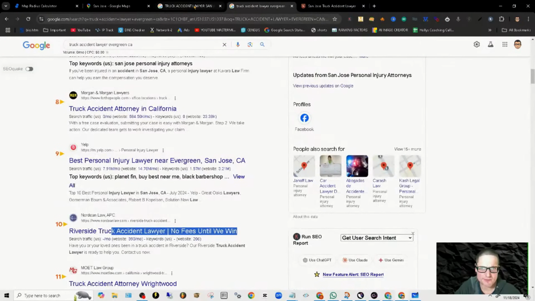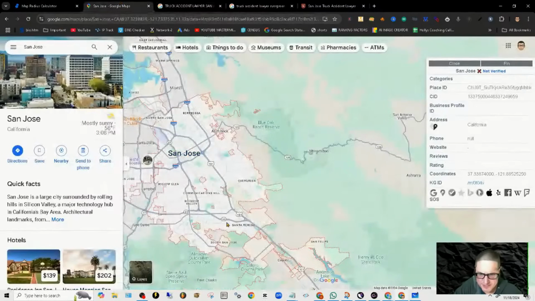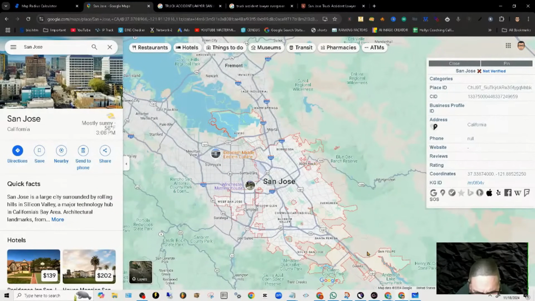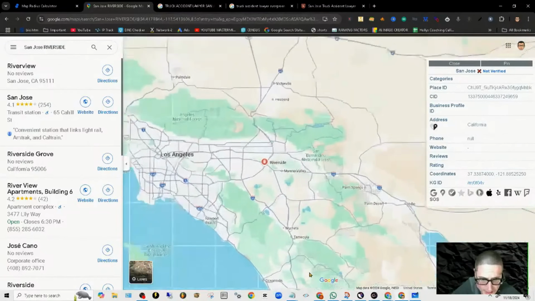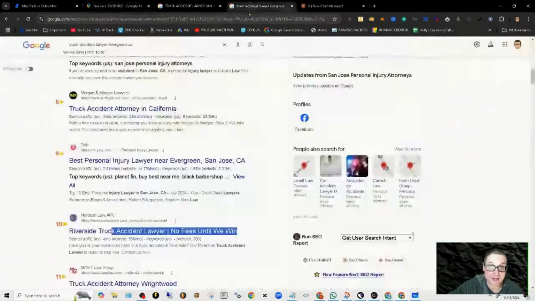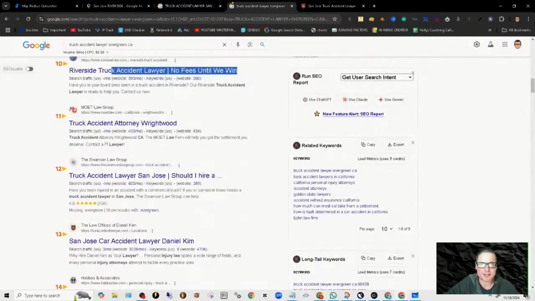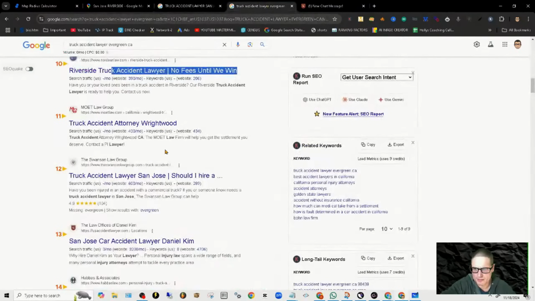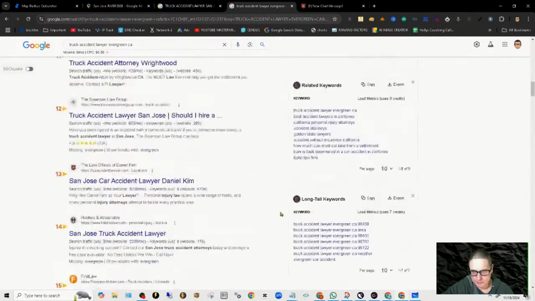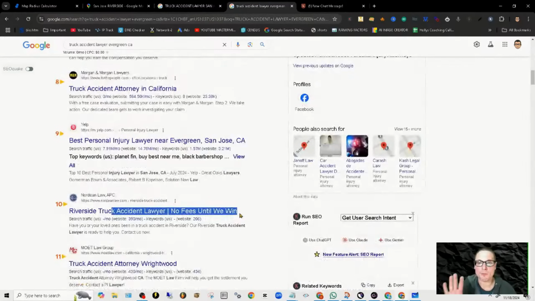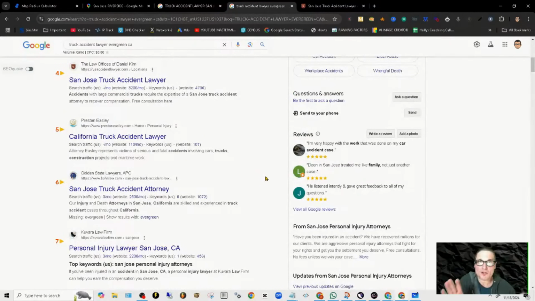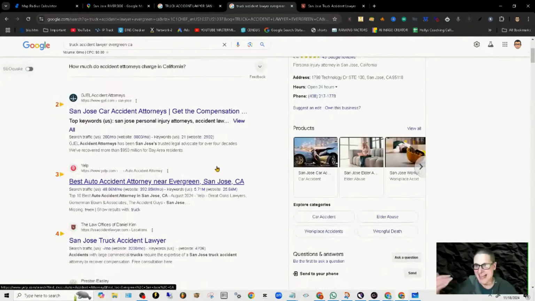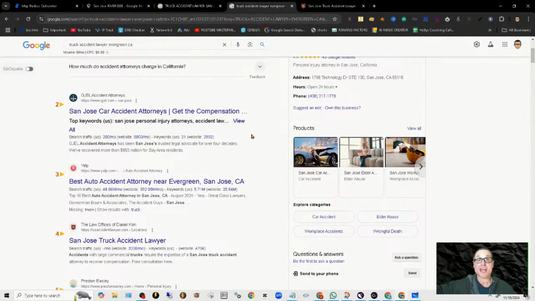I keep seeing Riverside. Is Riverside located inside of San Jose? For some odd reason, no, it is not. It is outside of it. So I'm mistaken here. For some reason, I saw Evergreen. Maybe I'm losing it. Maybe I just saw one or two. Say, for instance, that I have a mixed result, not to digress. All we want to do then is look for pages that are hyper optimized in the same SERP. If not, I'm 99.9% sure we can create a San Jose truck accident page and target Evergreen.